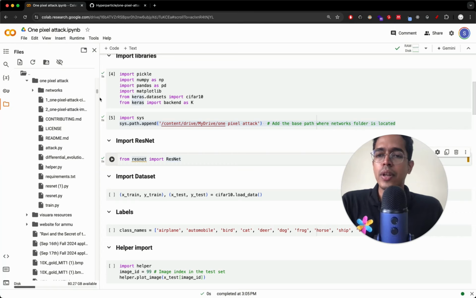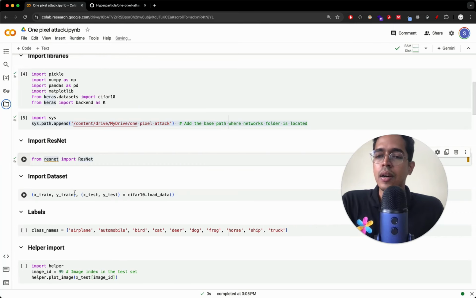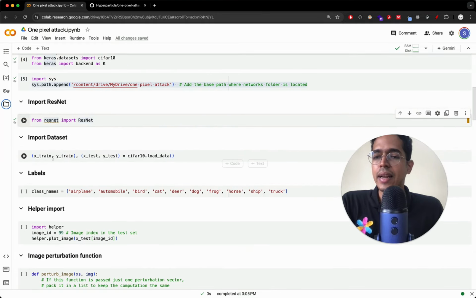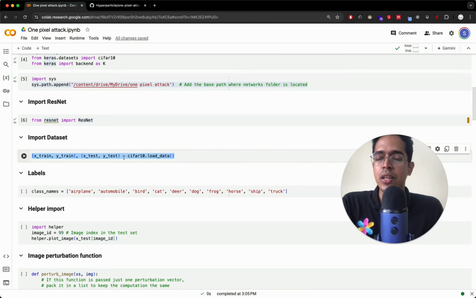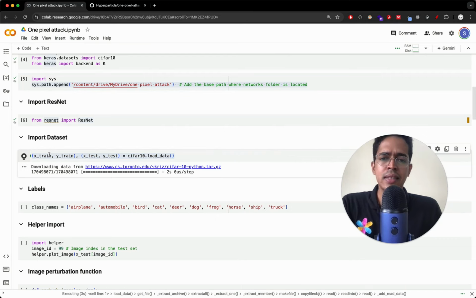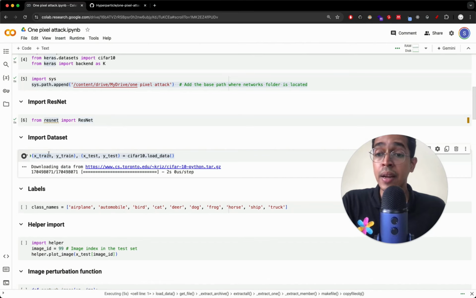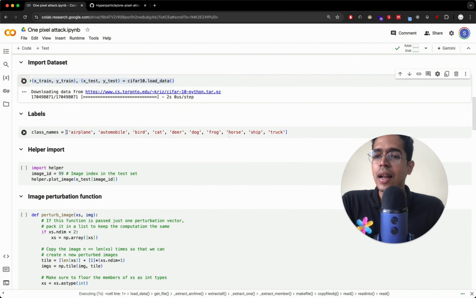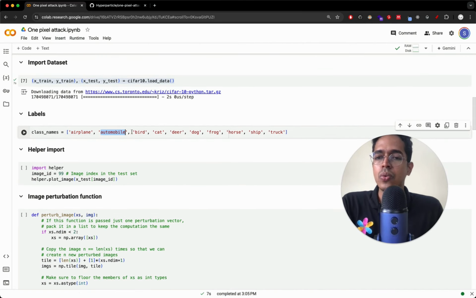And after importing ResNet, let me just close this. We'll be importing the training dataset and testing dataset. That is loaded from CIFAR10. So let's run this. This is quite fast. The dataset is not very big. And these are the class names, the 10 class names, 1, 2, 3, 4, 5, 6, 7, 8, 9, 10. It's a 10 class classification. Okay. So we'll just run this so that the class names variable is defined.